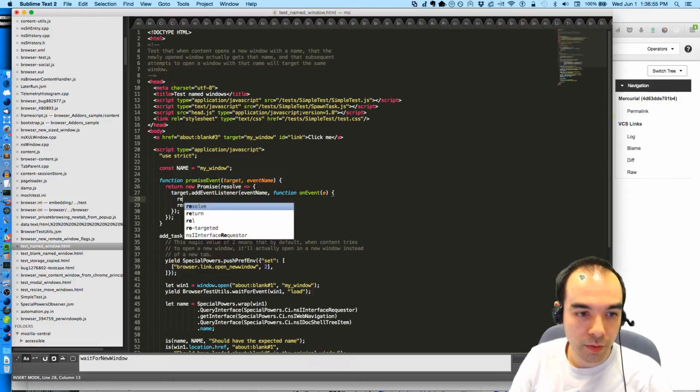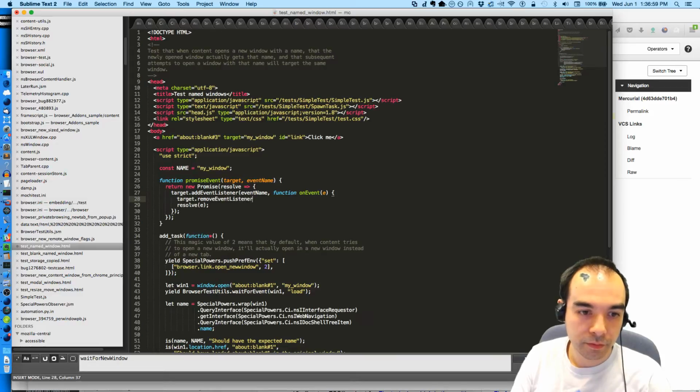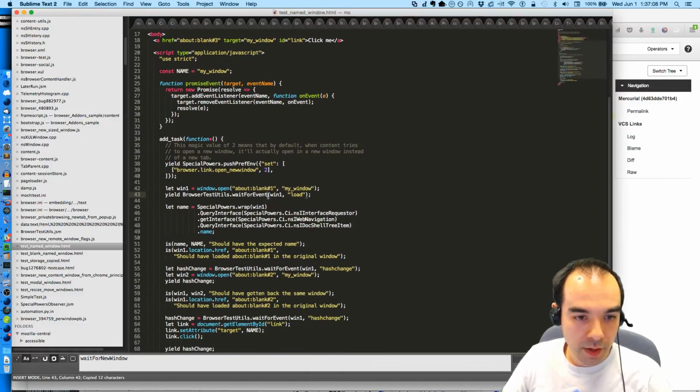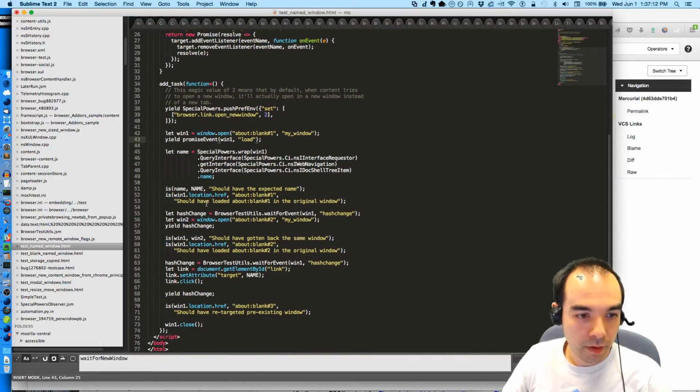We're also going to target.removeEventListener, event name, onEvent. That should do it. So we've got this promiseEvent thing. So yield promiseEvent, target, event name, BrowserTestUtils hashchange promiseEvent.